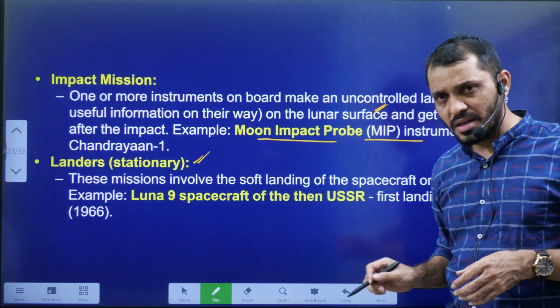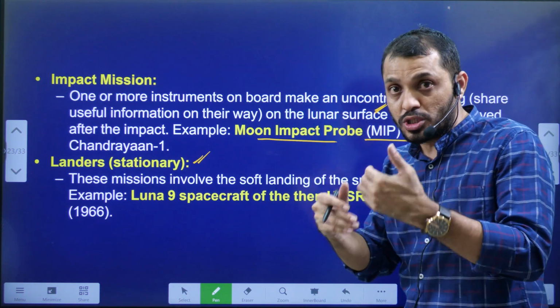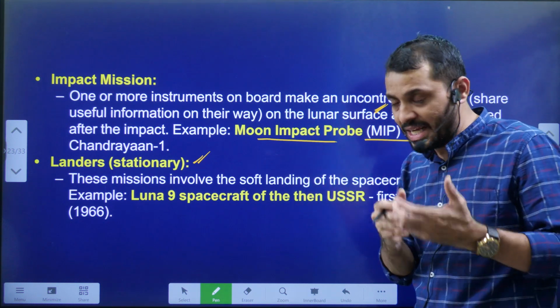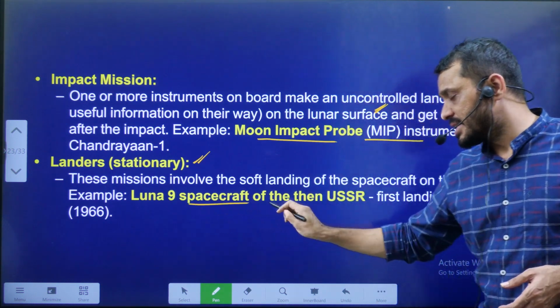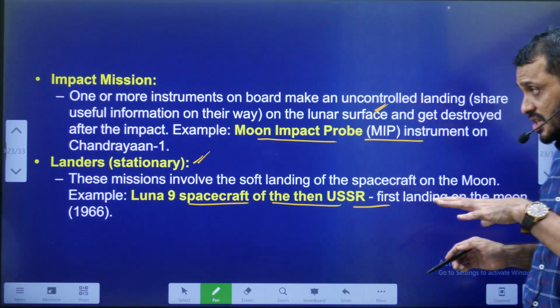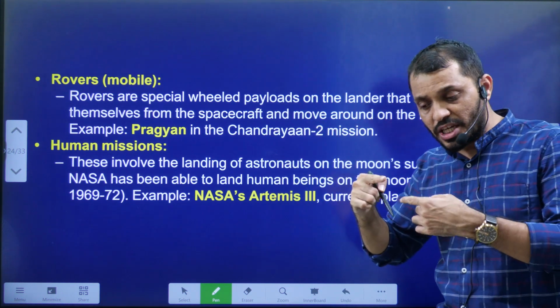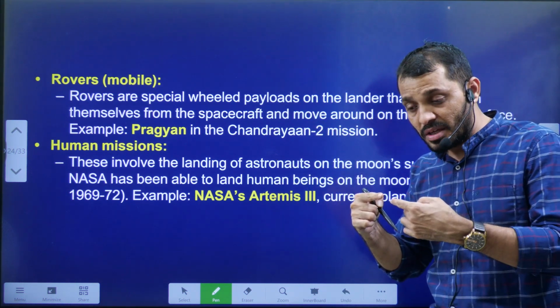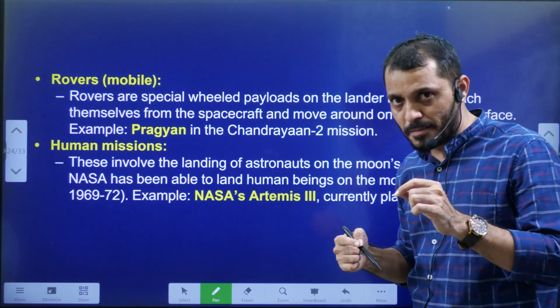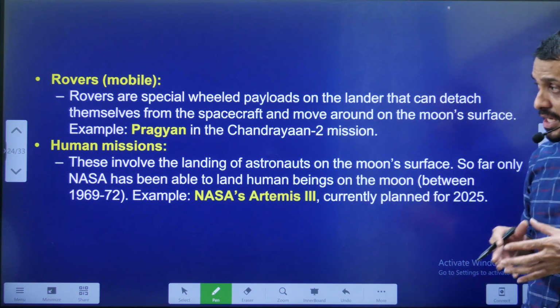Next, landers. Landers means they land and they fix there stationarily. They don't move. That means there is no rover, only lander. That is Lunar 9 spacecraft of the USSR. This is about the lander. It is not having the rover. Whereas rovers are the movable ones. In Chandrayaan-02, Chandrayaan-03, we had both lander as well as rover. And in this, the rover name was Pragyan.